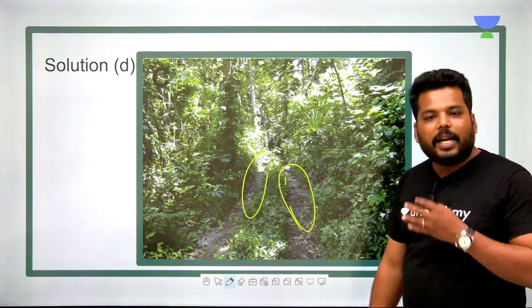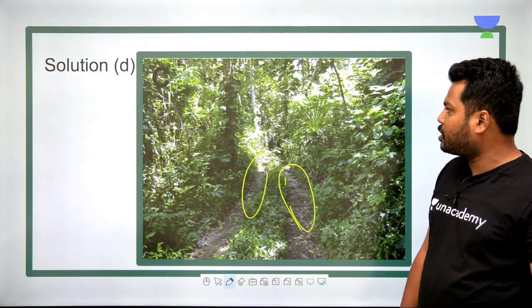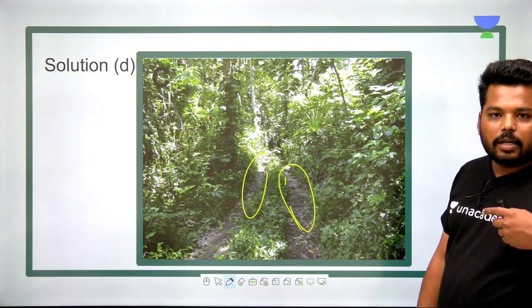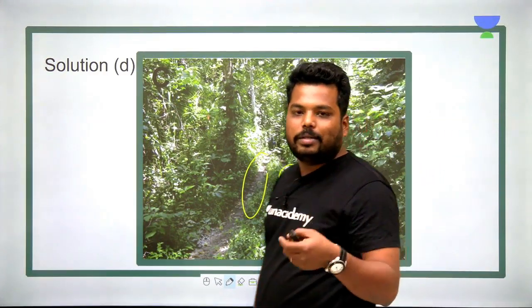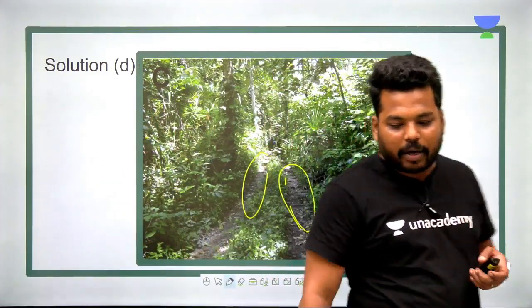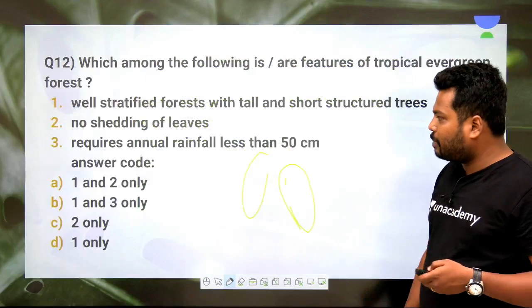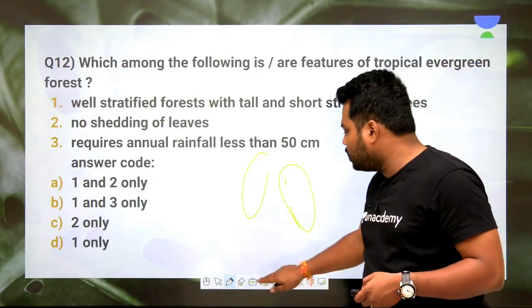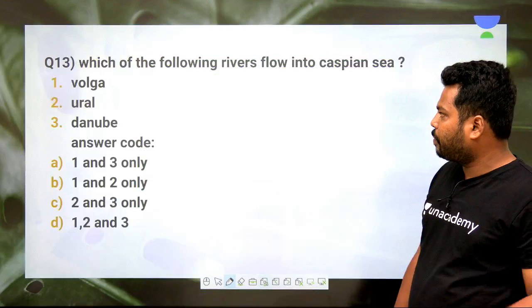So there is shedding of leaves in tropical evergreen forestry, but different species shed in different times, clear. So option D is absolutely right, only 1 is the perfect option for this question.